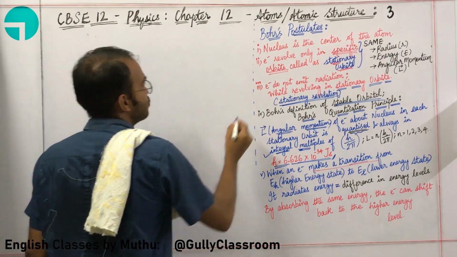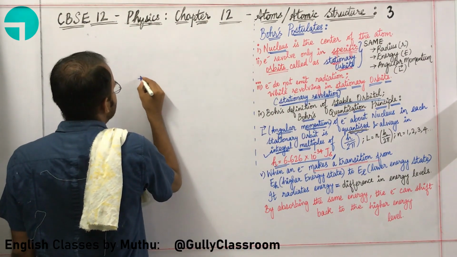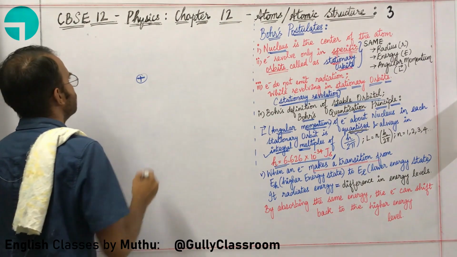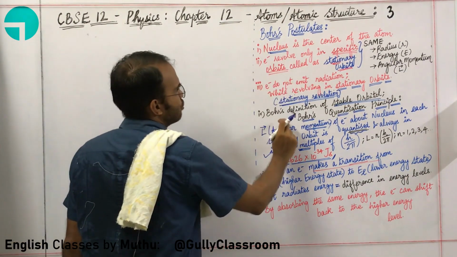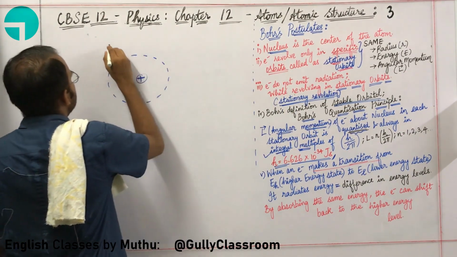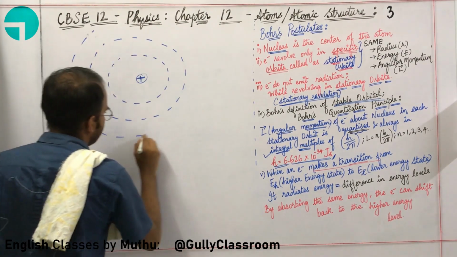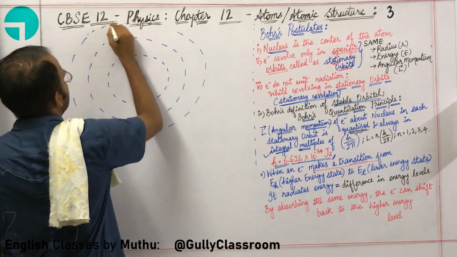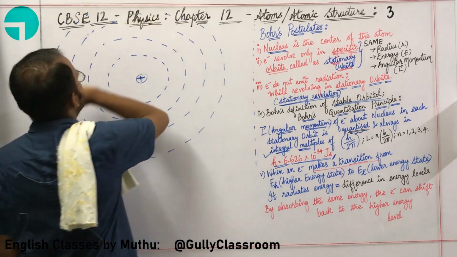According to Bohr's postulates, the nucleus is the center of the atom. So let us have a positively charged nucleus here. The electrons are revolving around the nucleus in specific orbits. So let me draw specific orbits over here. First orbit, second orbit, this is the third orbit. What about the fourth orbit, sir? This is the fourth orbit.